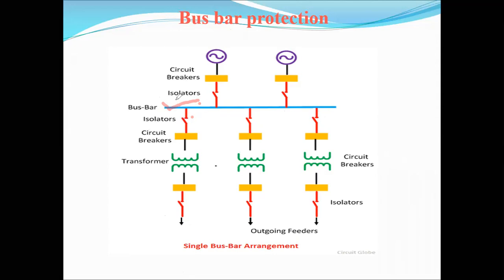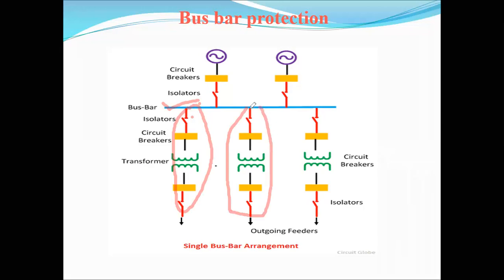In the bus bar, input is given by the generating station and output is given to some of the loads by using the feeder lines. We are using two outgoing feeder lines and only one incoming feeder line.